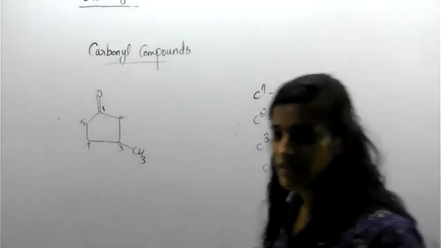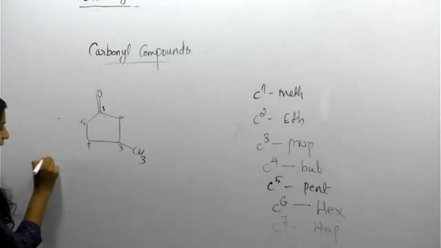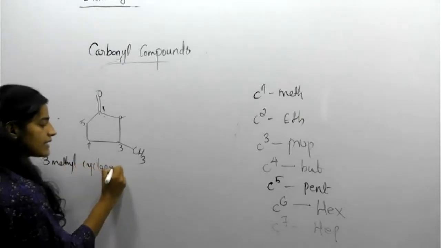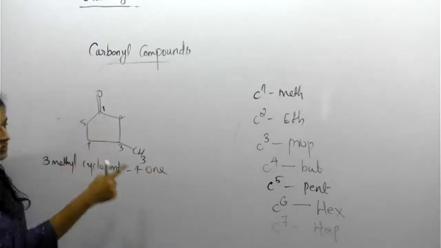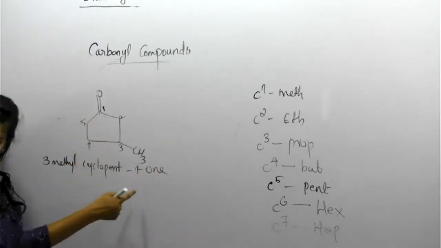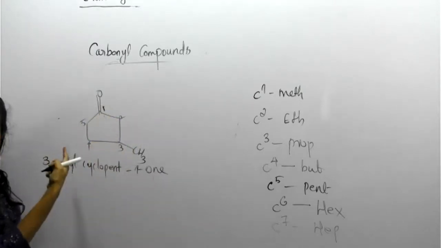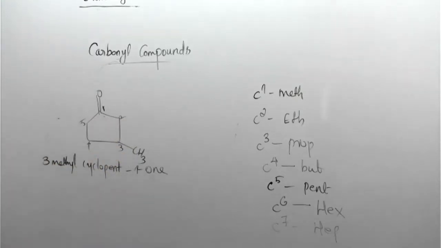Okay. What about your answer? Yeah, 3-methyl. Third position. 3-methyl. Pent-1-one means first carbon. That's why 1. Ketone representation, cyclic group, means total 5 carbons are there. Then at the third position there is a methyl group. While naming, everything you want to specify there. So where is the methyl group occurring? This naming will give a complete address.